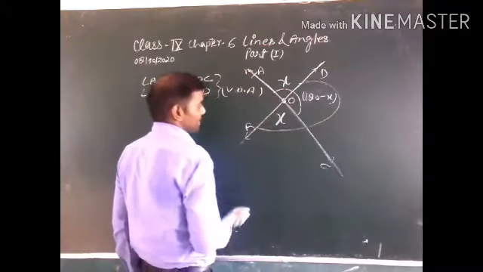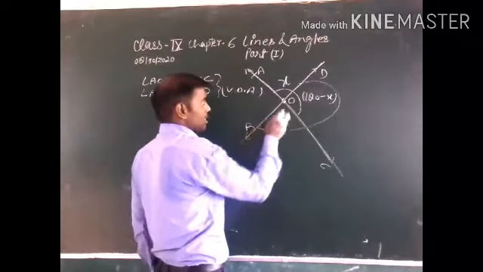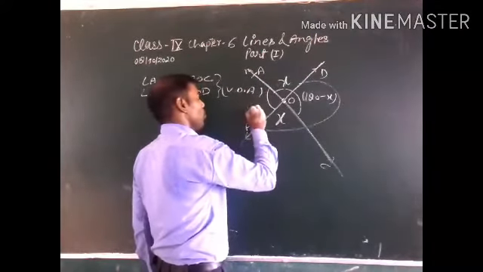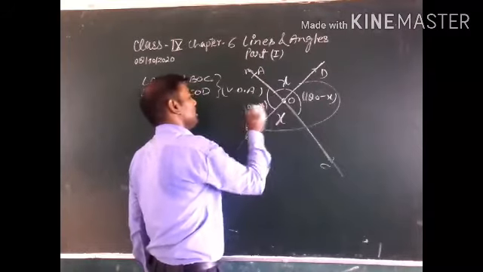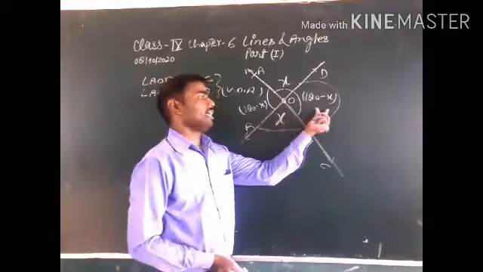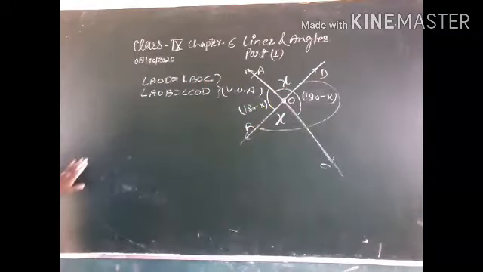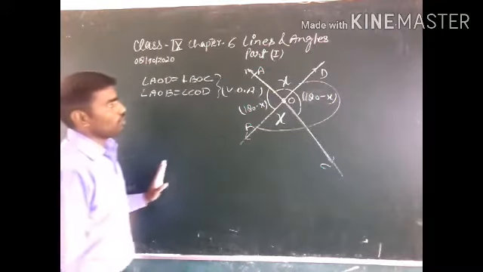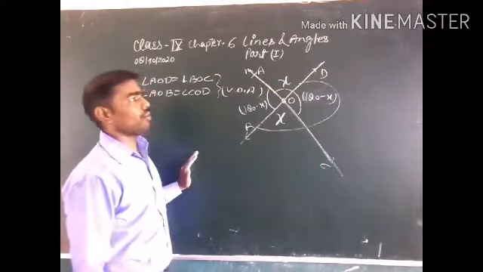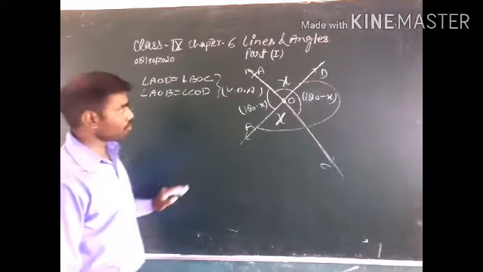Similarly, AOC is a straight angle, this angle is x, so this angle is 180 minus x. Now you can easily see that this angle and this angle are also equal to each other. So this is the complete explanation of how vertically opposite angles are equal to each other.